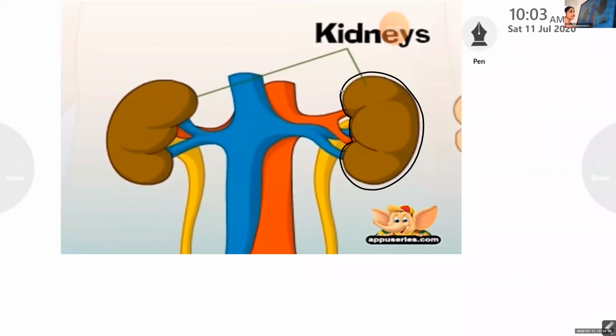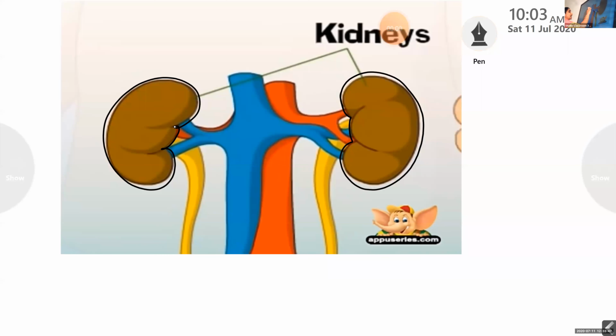That is our kidneys. One pair of kidneys is there. Along with the kidneys, you can see blue colored and red colored pipe-like things. They are the blood vessels.